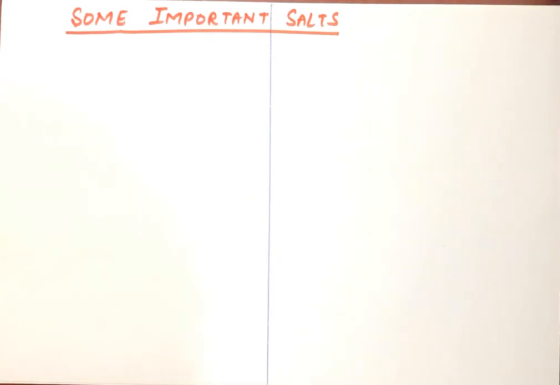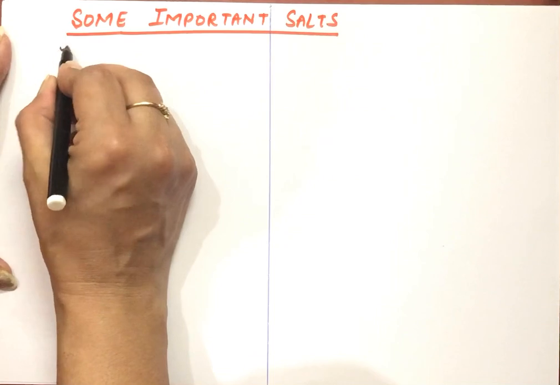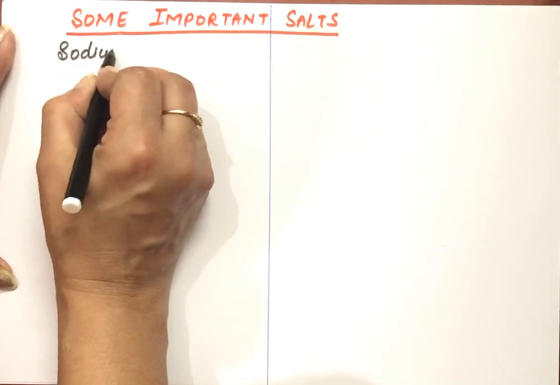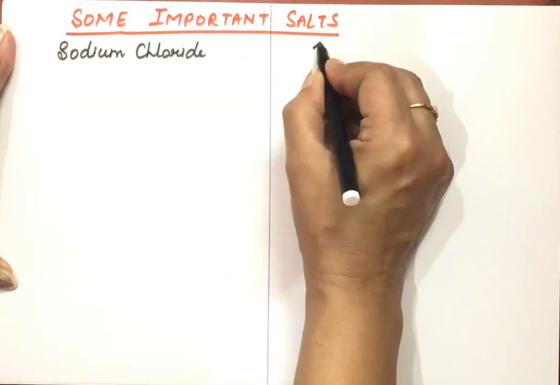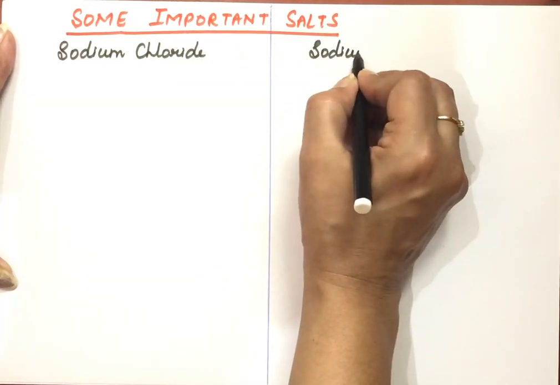First I'm taking here sodium chloride and sodium hydroxide.